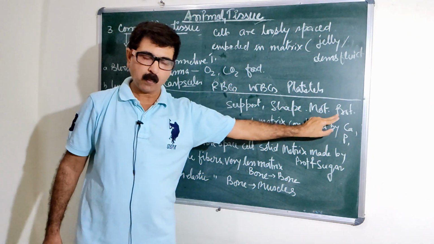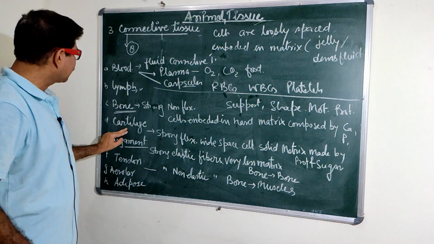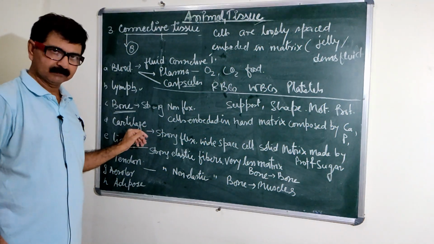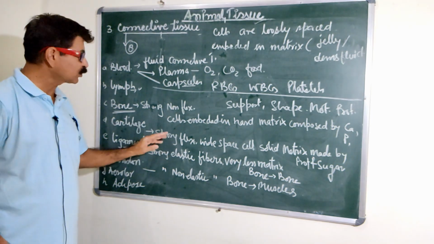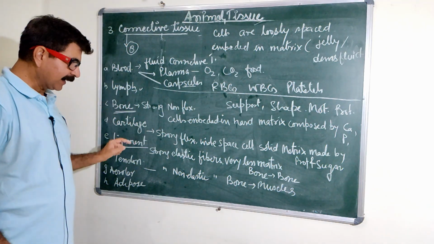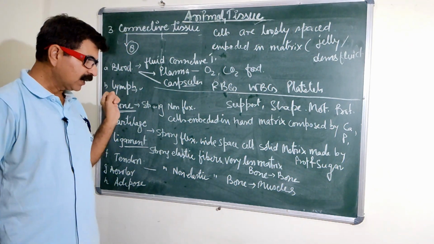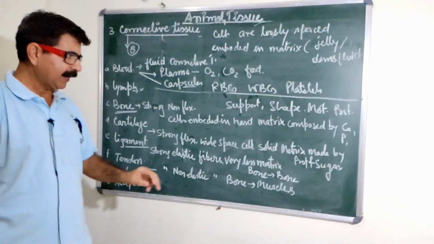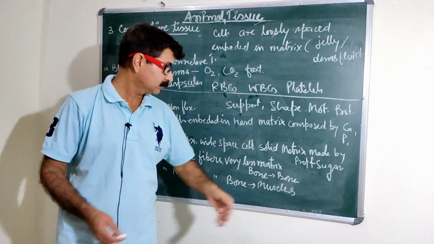That's a bone. Another tissue is cartilage. It is strong but flexible. As bones are non-flexible, cartilage is strong but flexible, right? The cells are embedded in the solid matrix which is made by protein and sugar.